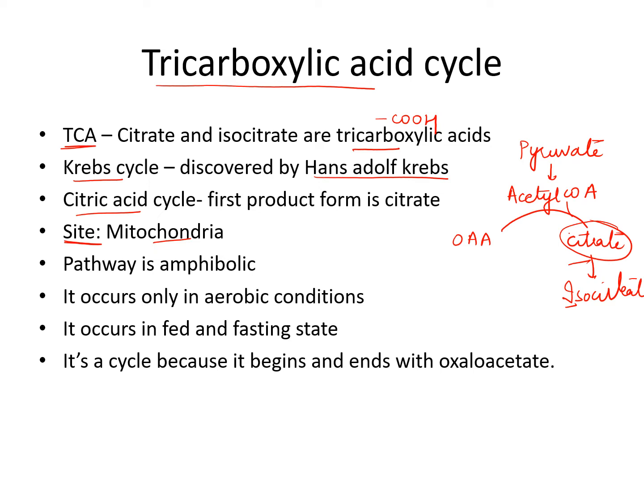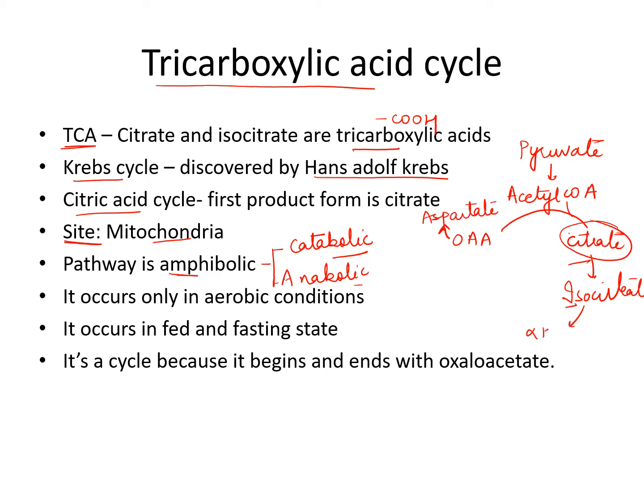Now the pathway is amphibolic. Amphibolic means catabolic and anabolic both. Catabolic because it degrades, it is cleaved into different products, and anabolic because the intermediates like oxaloacetate will form aspartate.